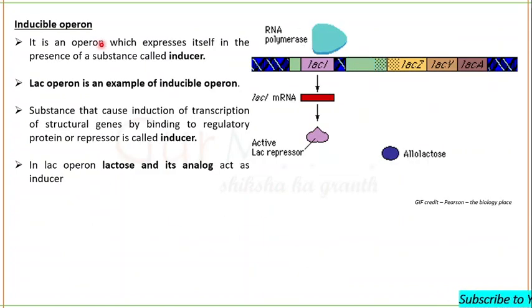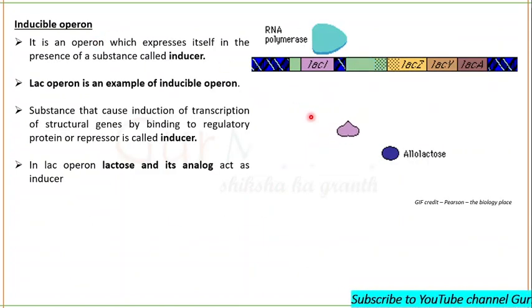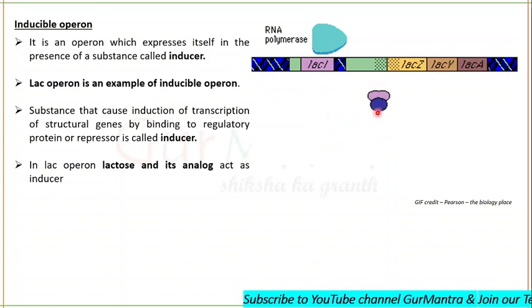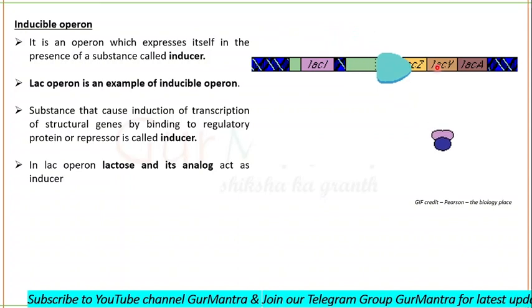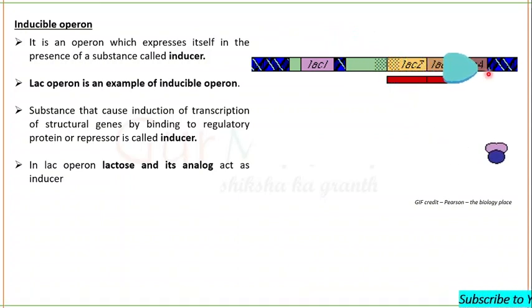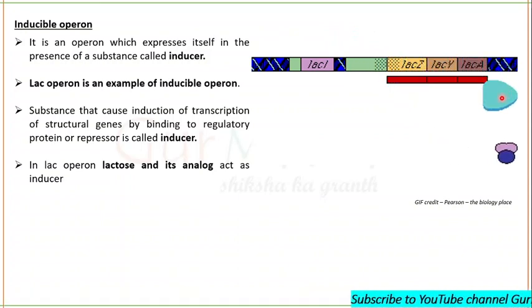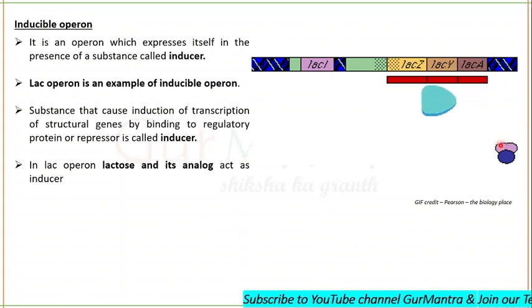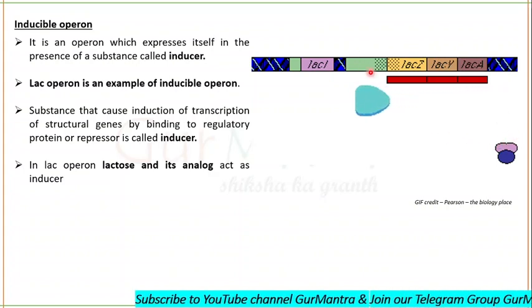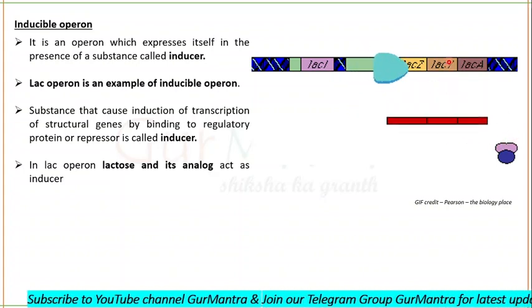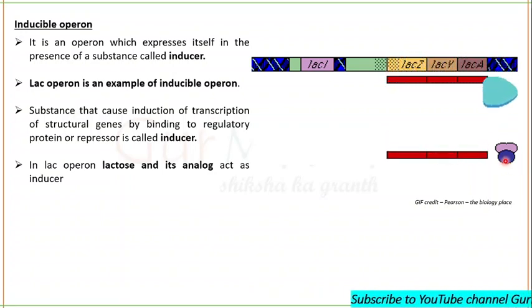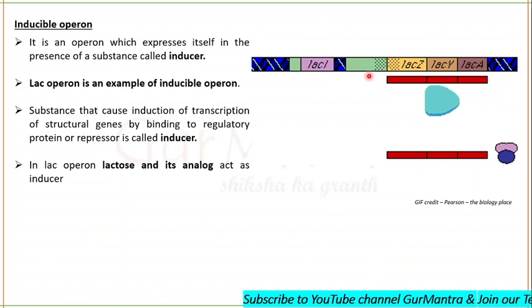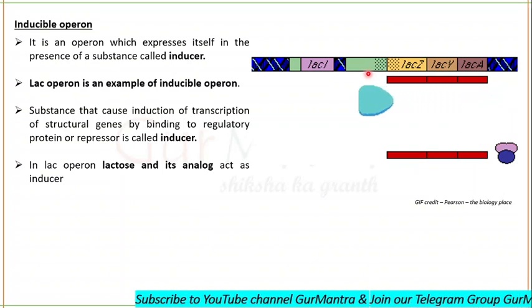See, inducible operon. Here, lac mRNA. This is the repressor, this is the inducer, and this is our RNA polymerase. You saw that this RNA polymerase is functioning when the repressor fails to get attached to the operator region, and the structural genes are being transcribed. Why does the repressor fail to get attached to the operator region?